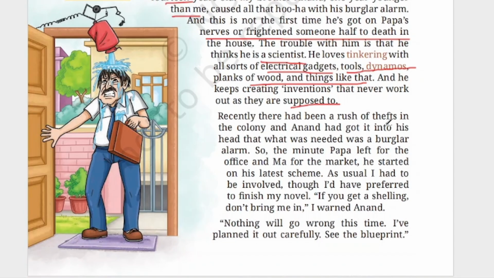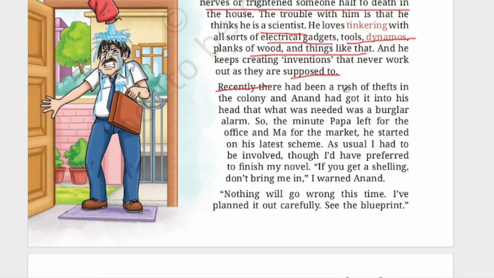Recently, there had been a rush of thefts in the colony, and Anand had got it into his head that what was needed was a burglar alarm. So recently, what happened in their colony? There was a rush of theft. That means burglars were getting in. Thieves were getting into the house. Anand had got it into his head, and he thought that what they need is a burglar alarm.